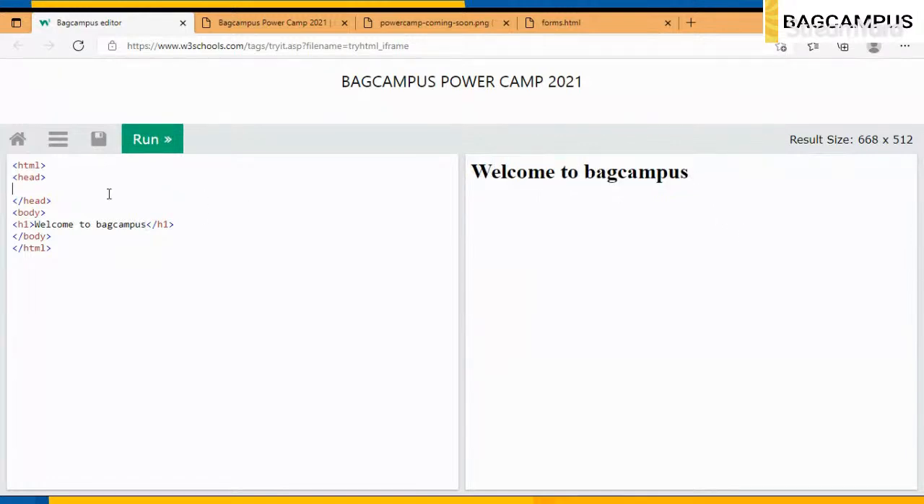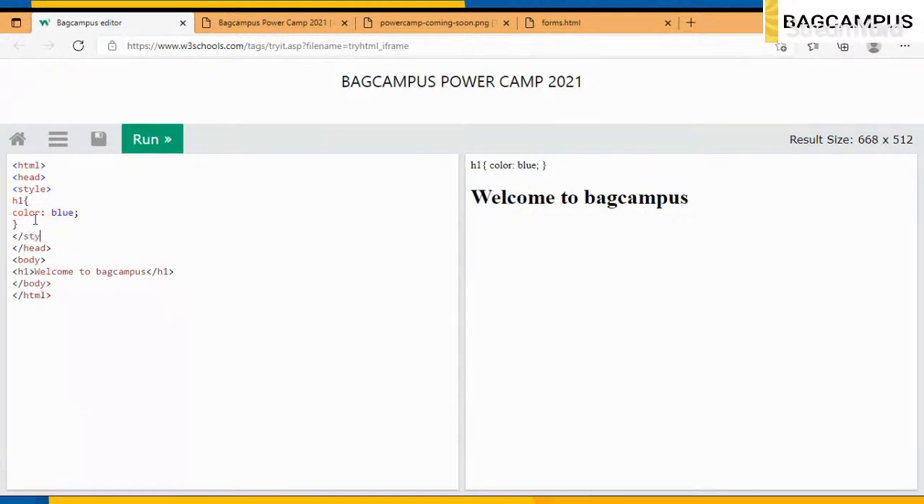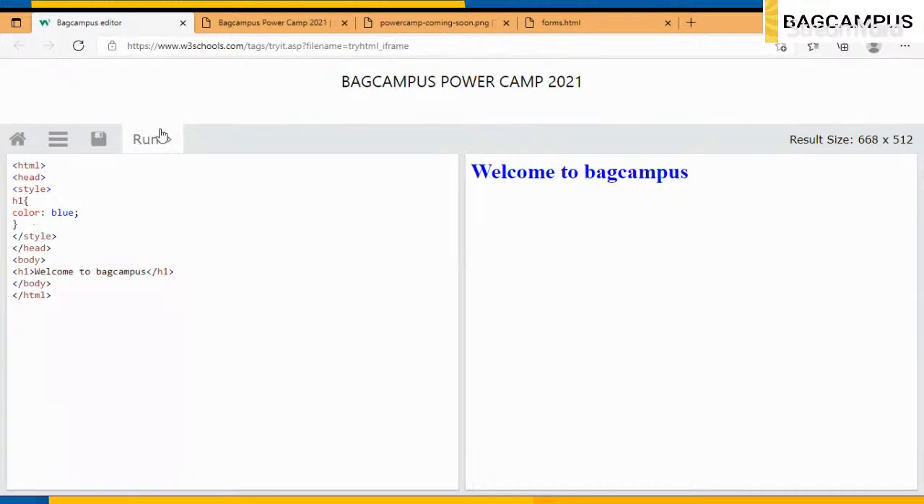Here it is printed. So I will start with the code. This is how we declare the h1 tag, and I have to write the code for it. So I will just type color. I want the color of this to be blue. Oh, sorry. I have not used the style tag up here. I have not closed it up here. Very sorry for that. So this is how it works. So welcome to Bagcampus has the color blue, right?